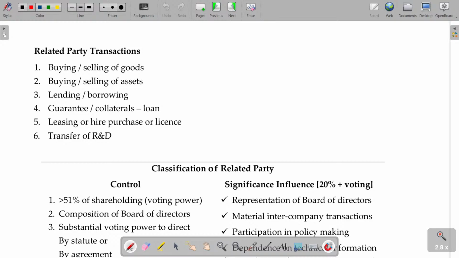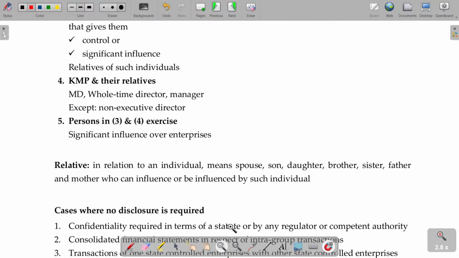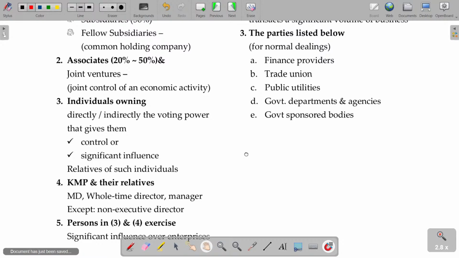Related party transactions, and what are the transactions? Buying and selling of goods, buying and selling of assets, lending and borrowing, guaranteeing collaterals for the loan, leasing, hiring or licensing, transfer of R&D. These are the transactions. What is called a relationship? If these characters are there, then the relation is there. And what sort of relationship could be defined here?